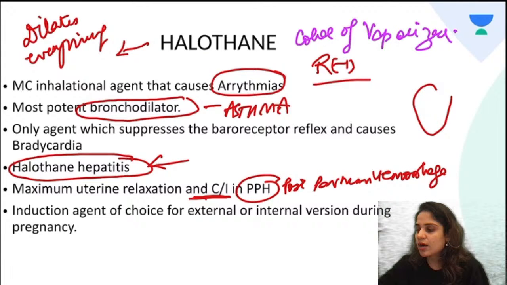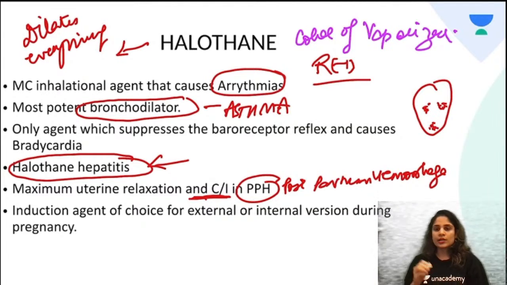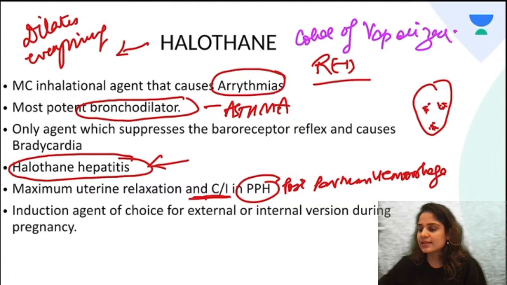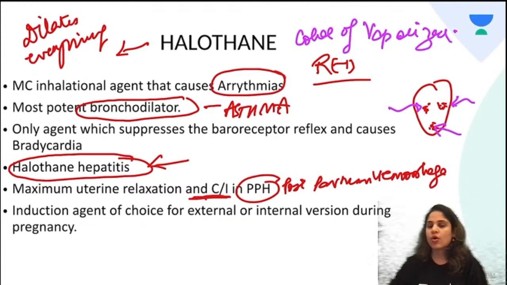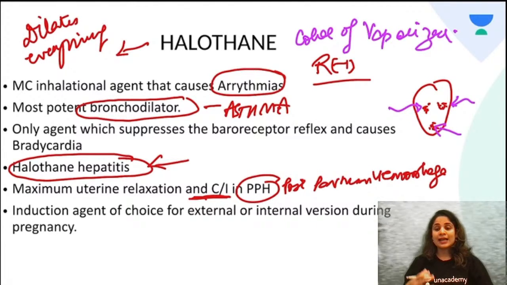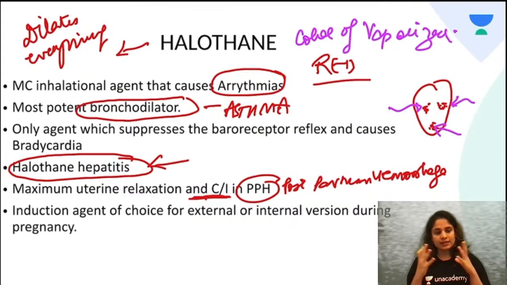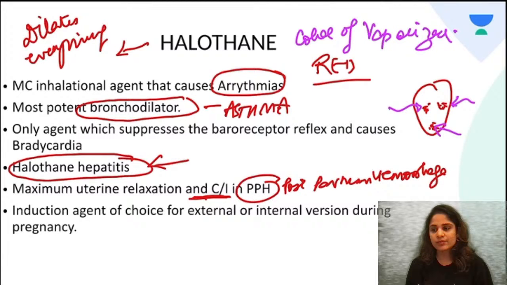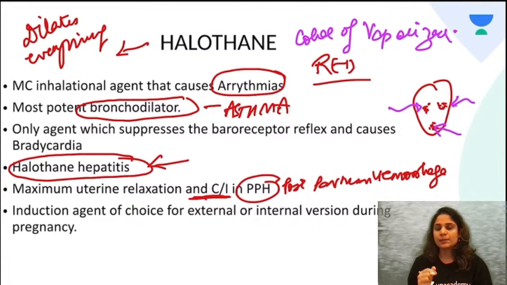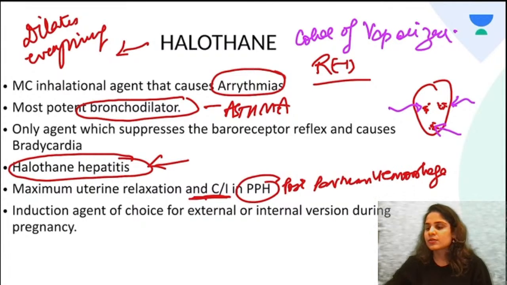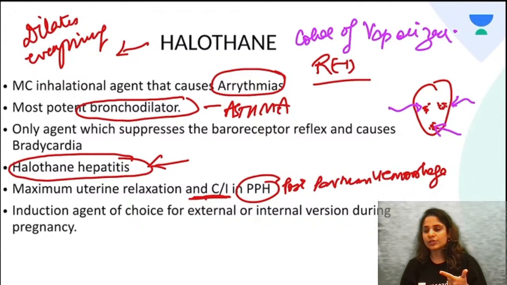So you have your heart over here, you have certain catecholamine receptors on the heart. So what does halothane do? It sensitizes these receptors to the action of adrenaline, noradrenaline, and that will provoke arrhythmias in the heart. So as a result of this, we should be avoiding halothane in patients who already have irregular heart rhythm. Okay, so these are the contraindications for halothane: arrhythmias, liver issues, and if the patient has postpartum hemorrhage.